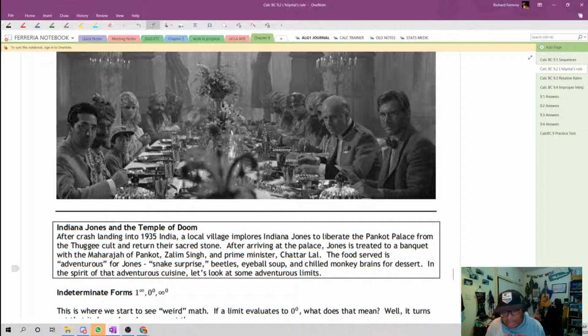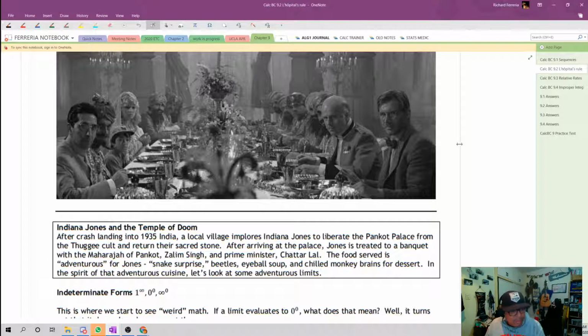After arriving at the palace, Jones is treated to a banquet with Maharaja of Pankot, Zalim Singh, and Prime Minister Chatar Lal. The food served is adventurous for Jones, a snake surprise, beetle's eyeball soup, and chilled monkey brains for dessert. Now, probably not the most PC thing out there, but that was the 80s, I guess.